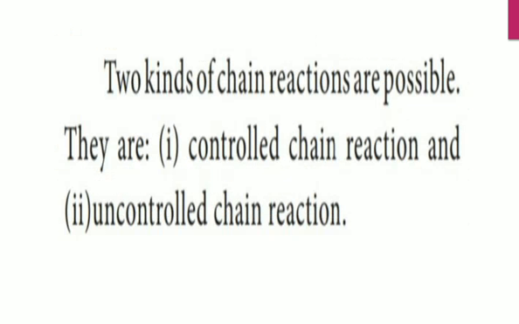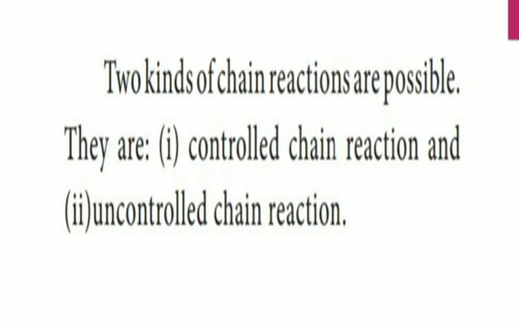Now, there are two kinds of chain reactions. One is the controlled chain reaction, another one is the uncontrolled chain reaction. So the chain reaction is classified into these two types.